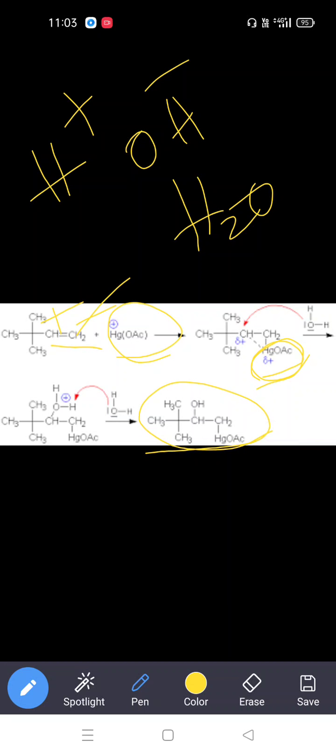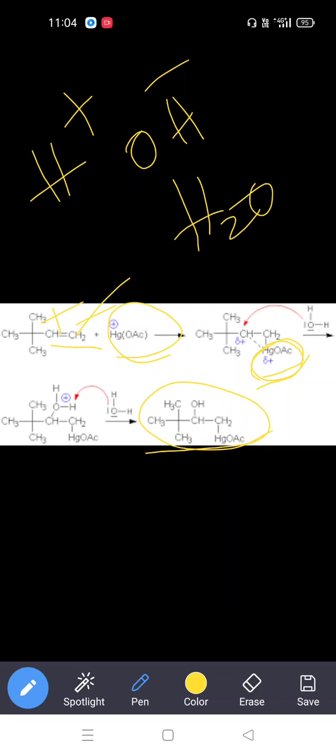So the mercury acetate attaches here, and the acetate ion is bonded with mercury. After that, addition of a water molecule. What is happening with the water molecule? H plus and OH minus are polar groups. So these polar groups attach to the carbocation. Finally we are getting this mercuric product.